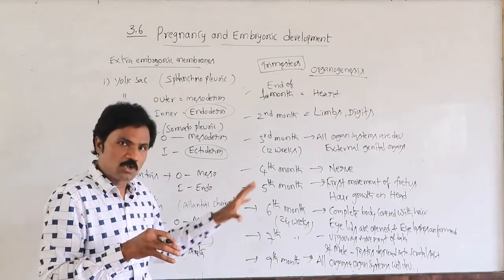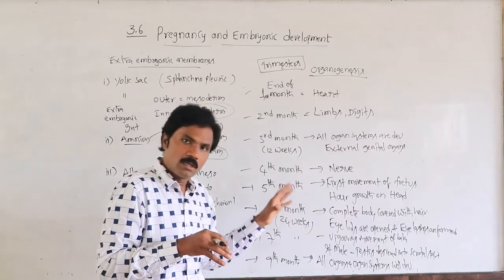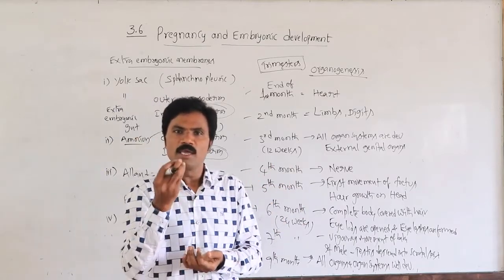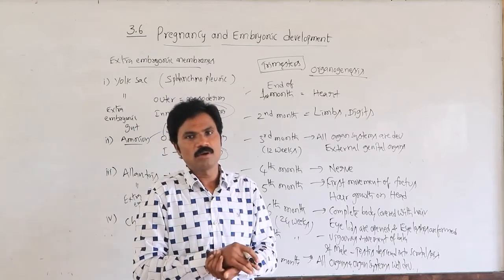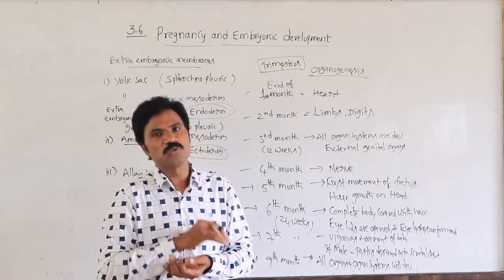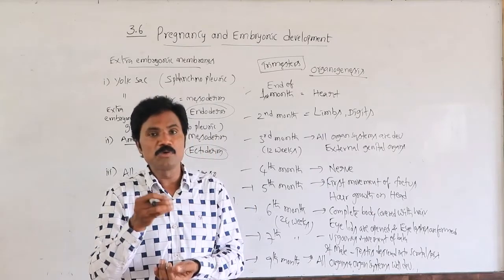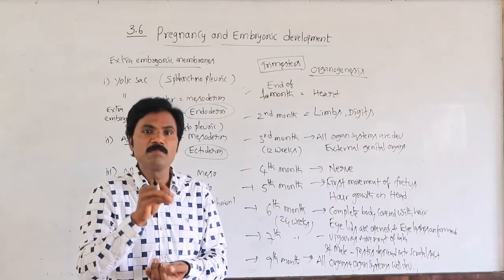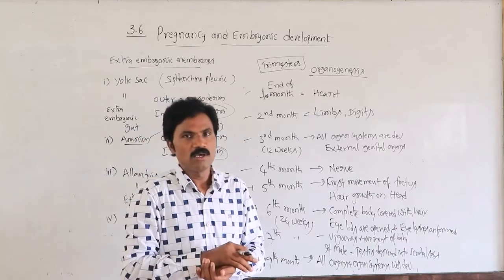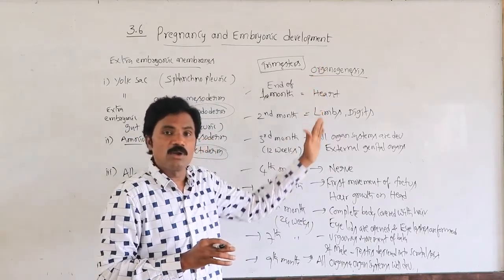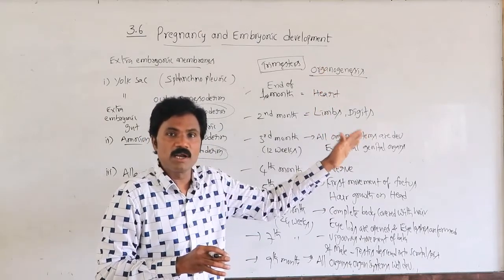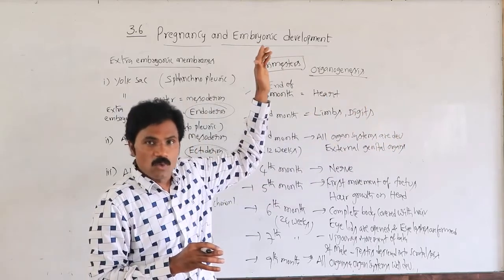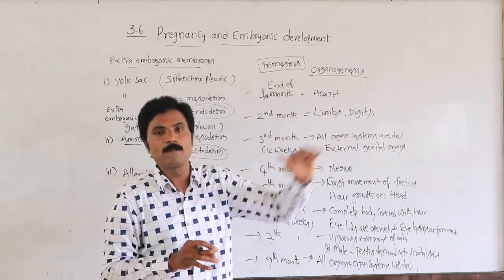But during this particular period, whenever there is imbalance of hormones, for example imbalance of progesterone or estrogen, or an improper nutritional diet, especially hormonal imbalance, the pregnancy may not be maintained up to 9 months. How can we know that the 9 months are completed? Immediately after this, one lobe of the pituitary gland secretes a specific hormone.